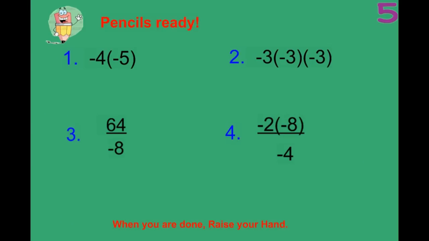The last page is our pencils ready, meaning try it on your own. When you're done, raise your hand and I'll come give you your homework. So we have, first, 2 grumpy people. They get along. It's going to be a positive. 4 times 5 should have given you 20. Hopefully you did this on your own already.